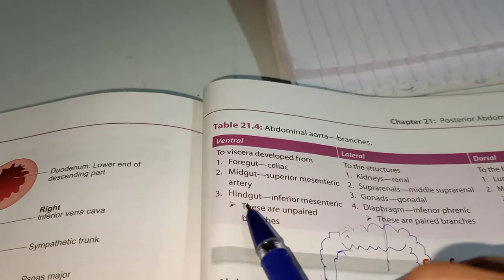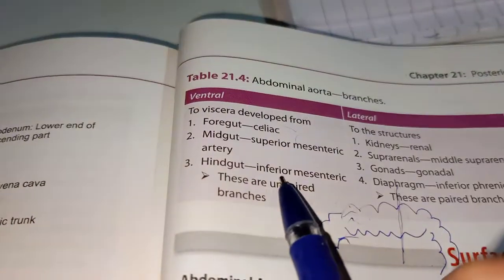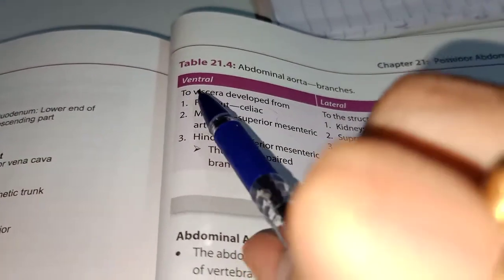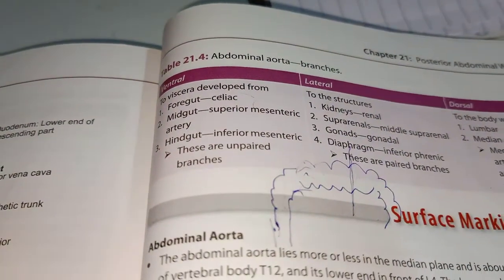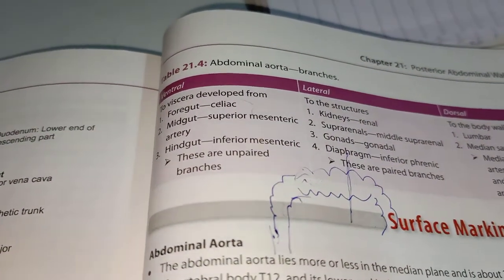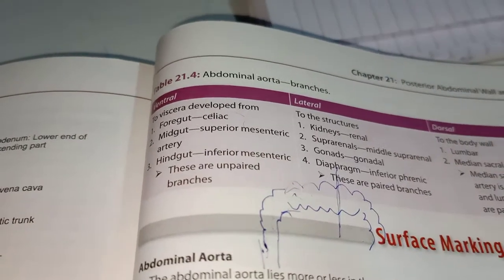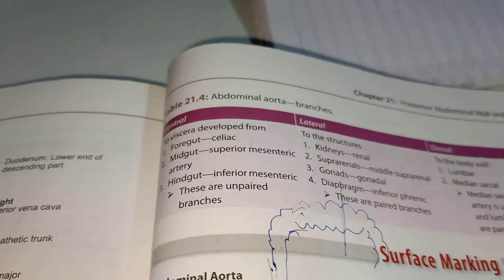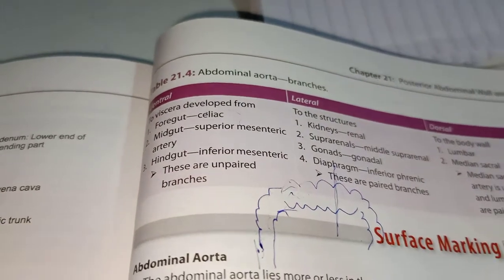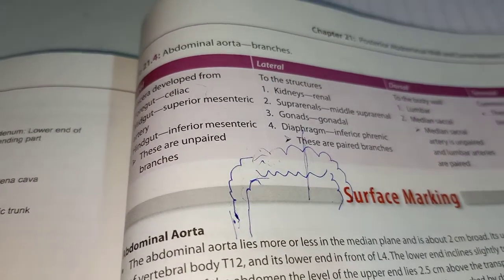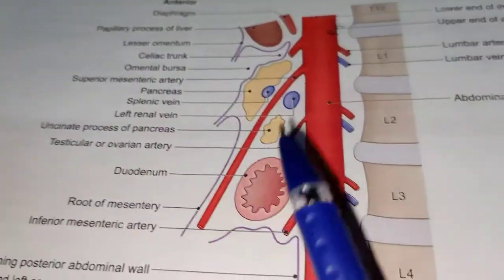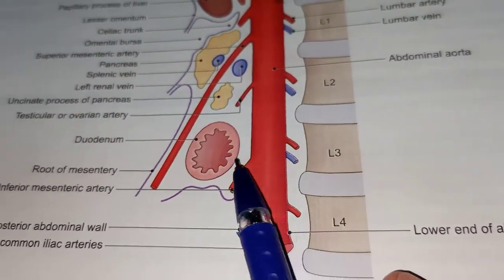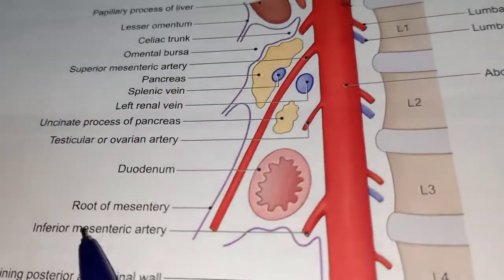Next is the inferior mesenteric artery. This is also one of the unpaired branches of the ventral aspect of the abdominal aorta. It originates from the ventral aspect of the body of L3.